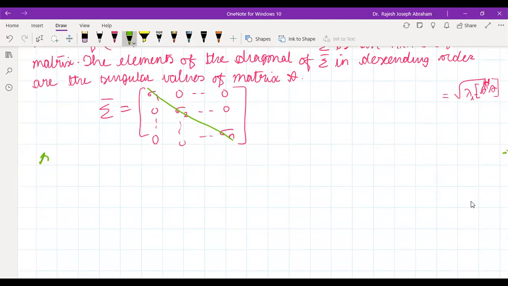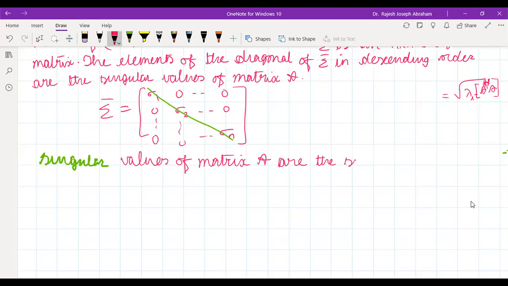Singular values of matrix A are the square root of the eigenvalues of A transpose A.